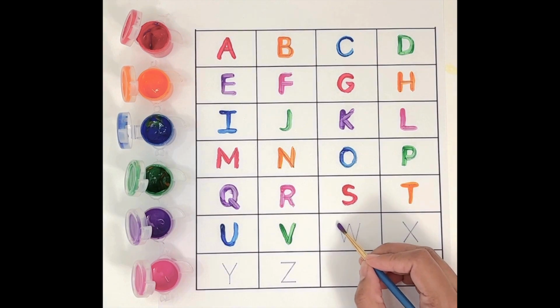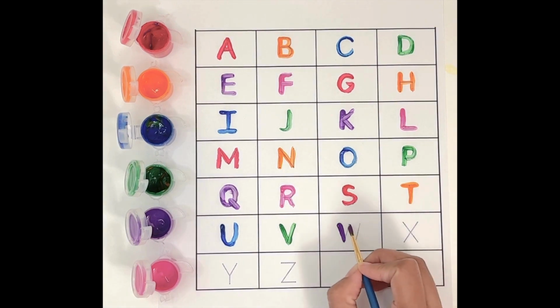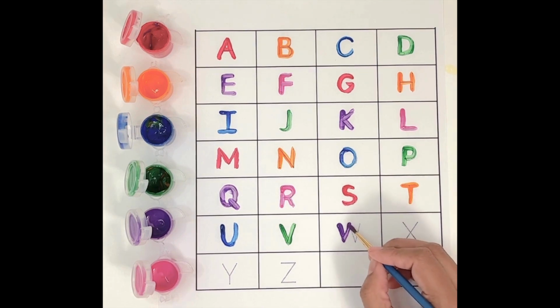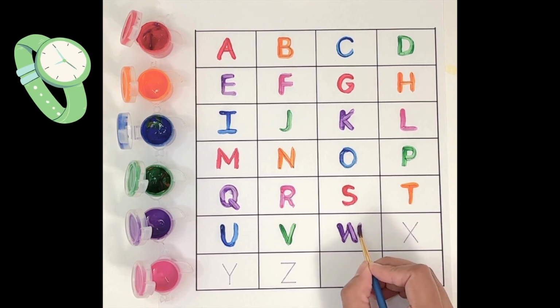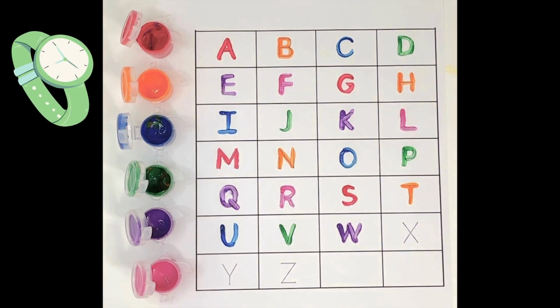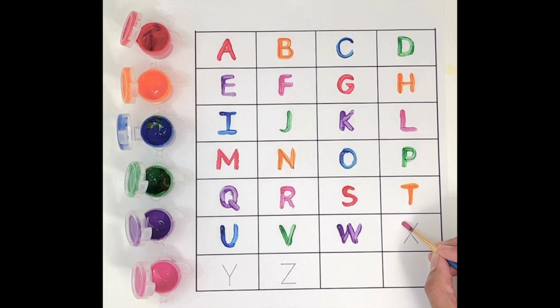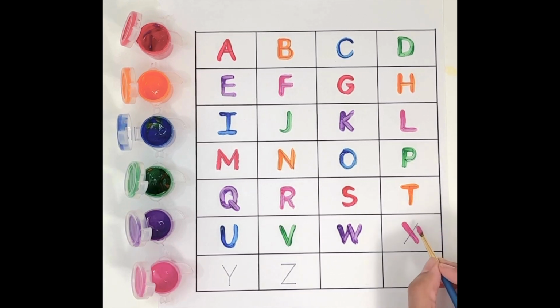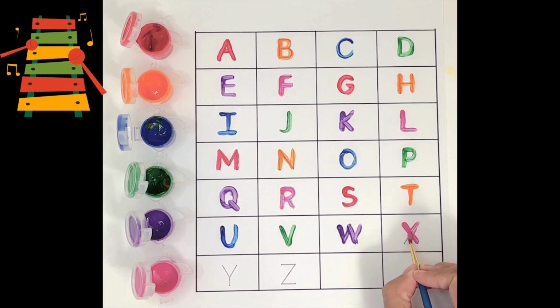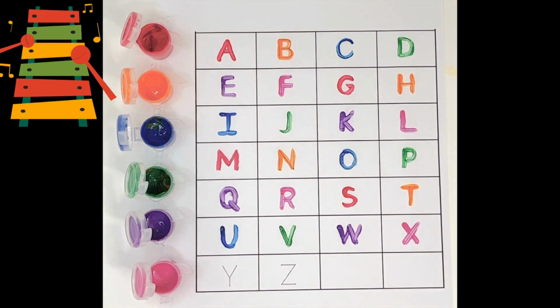We use purple for W. W. W for watch. We use pink for X. X. X for xylophone.